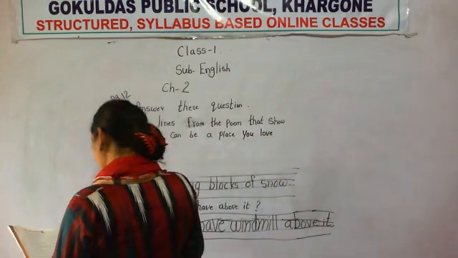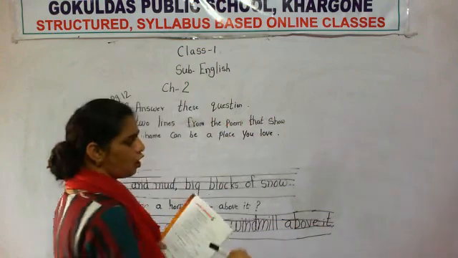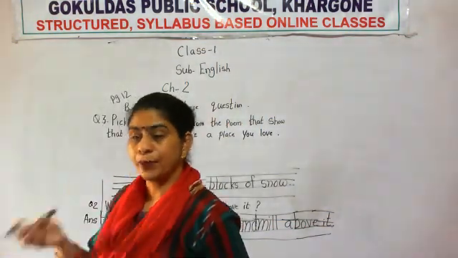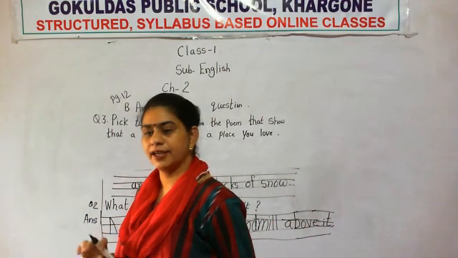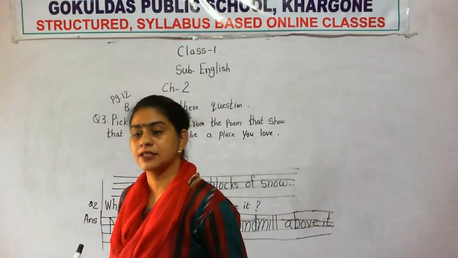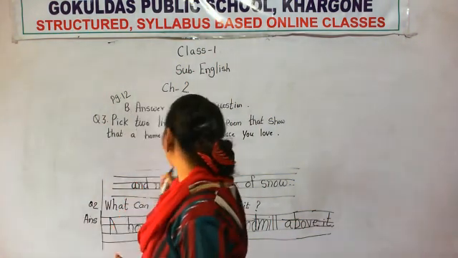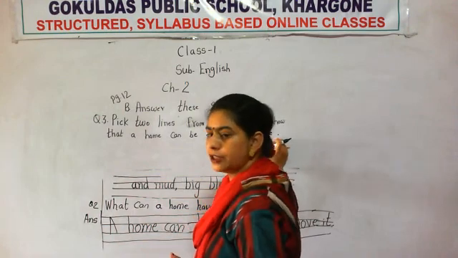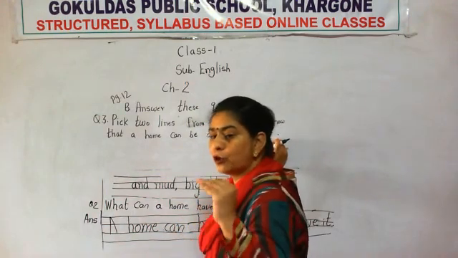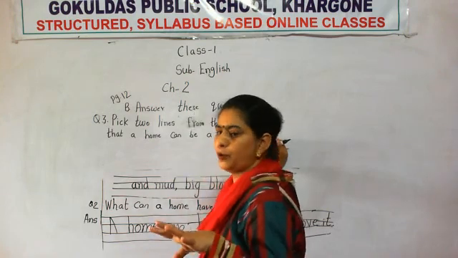This is the question. See why they had not put here a question mark and why they put here a full stop? Because they ask you to pick the lines. They are not asking you a question. They are asking you to pick the lines from the poem. That's why they put here a full stop. They have not written a question mark because they are not asking you any question. They are just asking you to pick 2 lines from the poem.